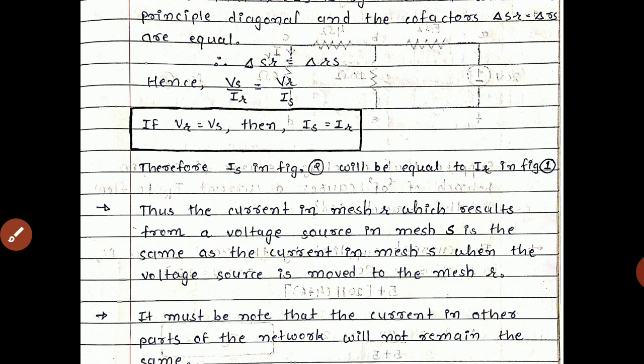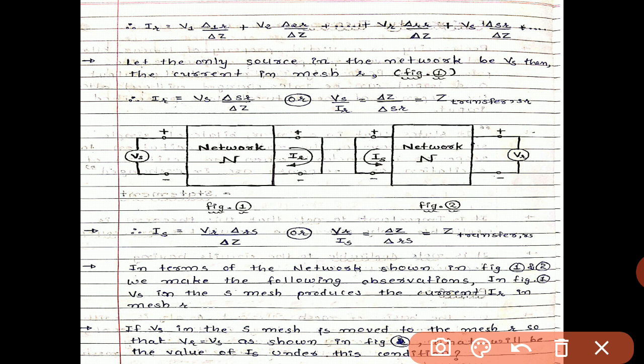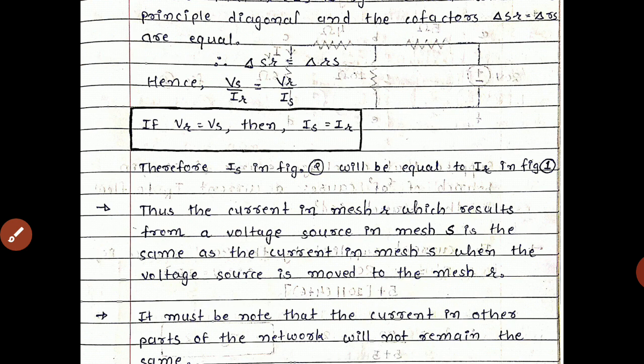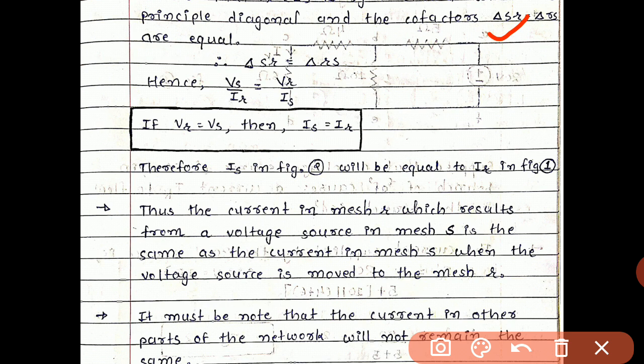The principal diagonal and the cofactors are equal because the values of the voltage sources are equal. So delta SR equals delta RS. So the values are put here: Vs divided by IR equals Vr divided by Is.